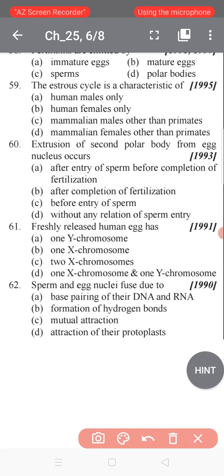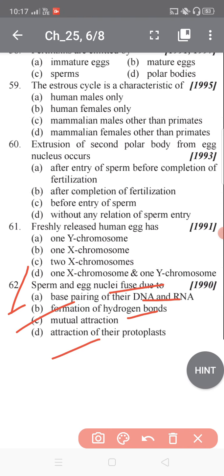Now go to the next question. Sperm and egg nucleus fuse due to base pairing of their DNA and RNA, formation of hydrogen bonds, mutual attraction, or attraction of their protoplasts.